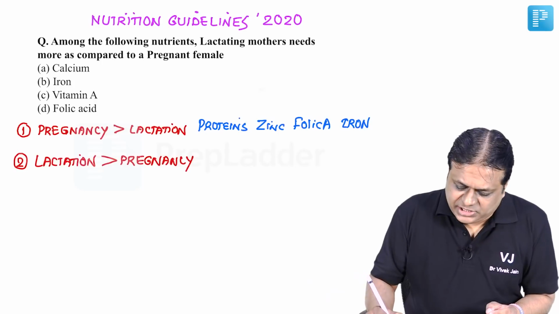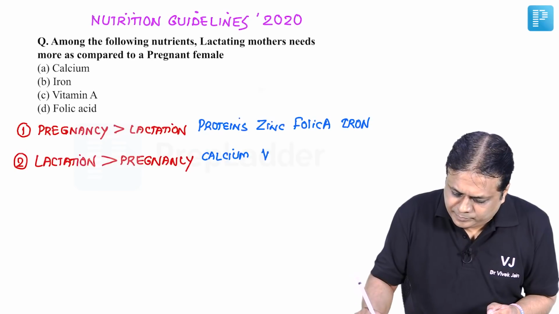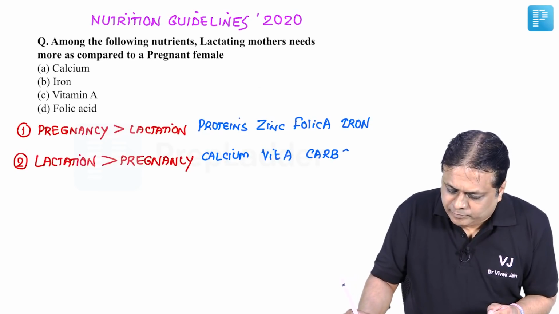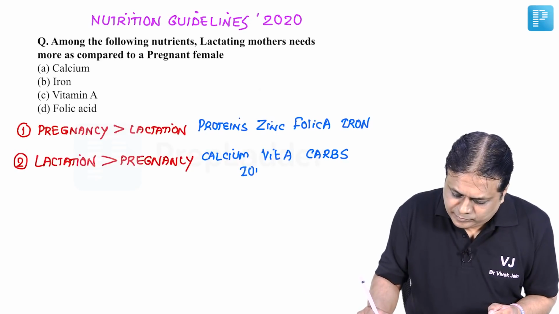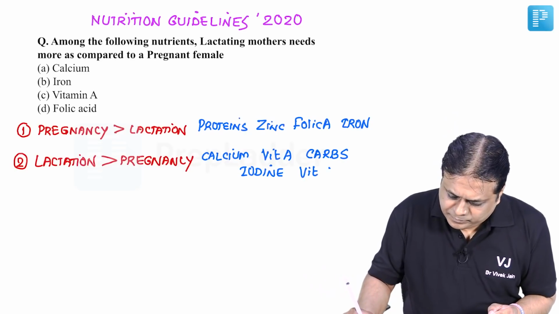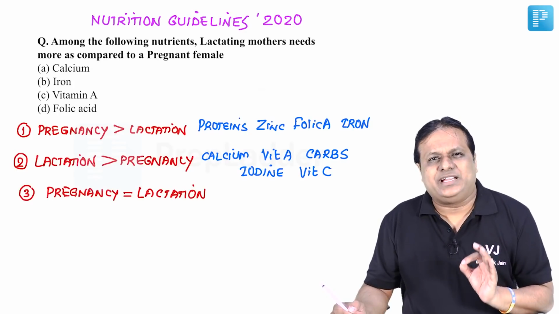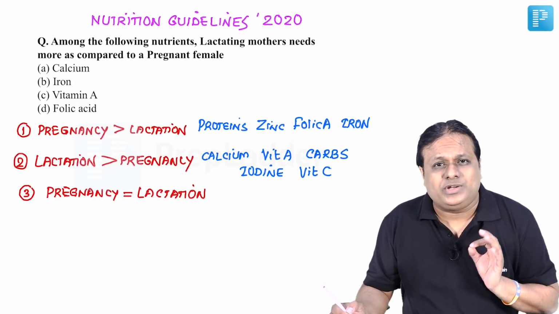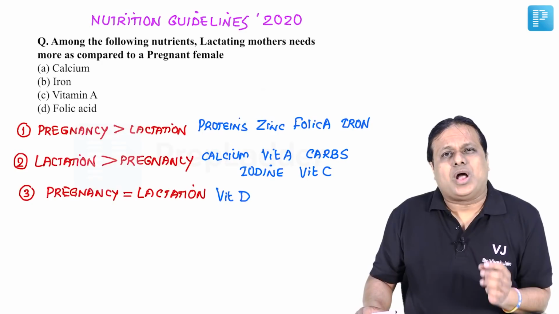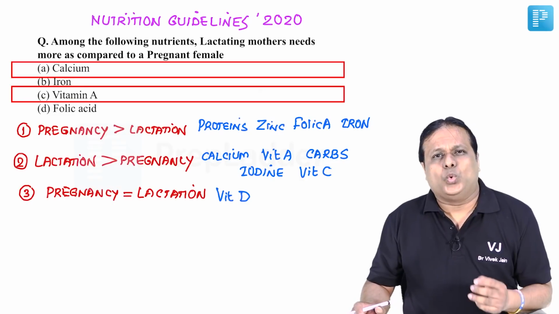This includes calcium, vitamin A, carbohydrates, iodine, and vitamin C. And when we look at the nutrient for which pregnancy and lactation requirements do not differ, they are absolutely the same, that is vitamin D. So the answer to this question is choice number A, calcium, and choice number C, vitamin A.